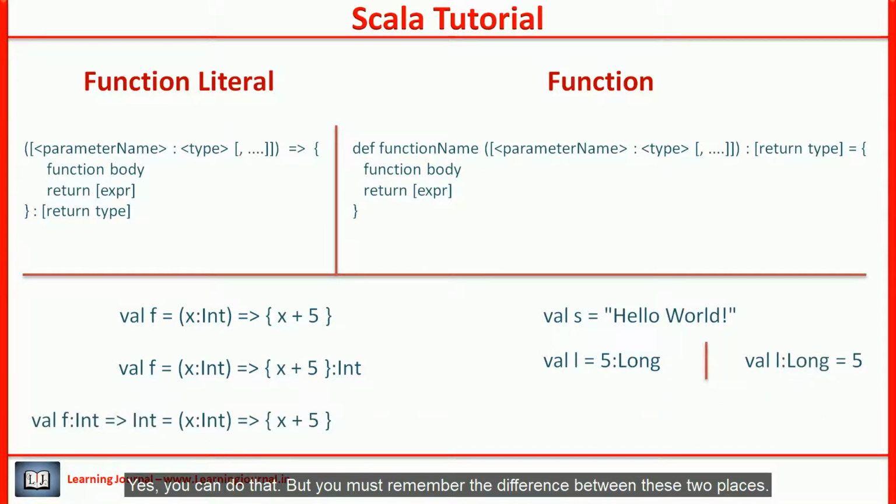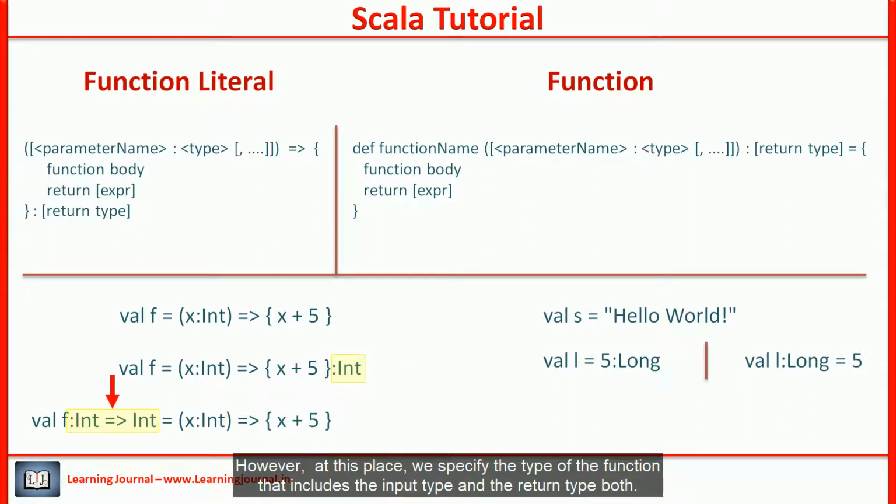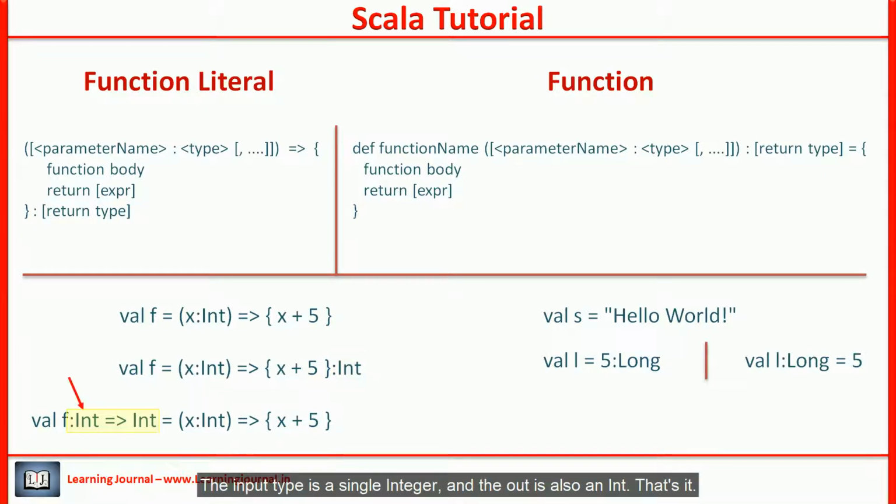But you must remember the difference between these two places. In the end, I mean at this place, we define a return type of the function. However, at this place, we specify the type of the function that includes the input type and the return type both. The input type is a single integer and the output type is also an integer. That's it. But you should avoid this part because Scala should be able to infer that automatically.